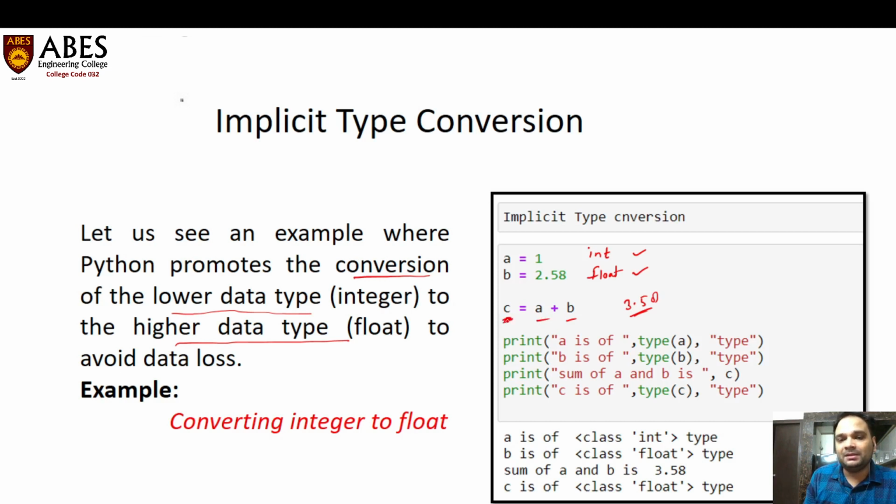It is the Python interpreter which is converting it automatically, and that's the reason this process is called implicit type conversion. When there is no user intervention involved, these kinds of type conversions are called implicit type conversions. From this example we are converting from integer to float. I hope you got it.